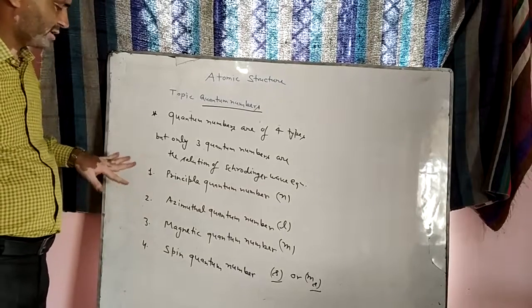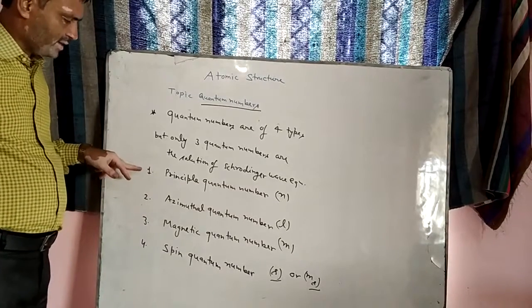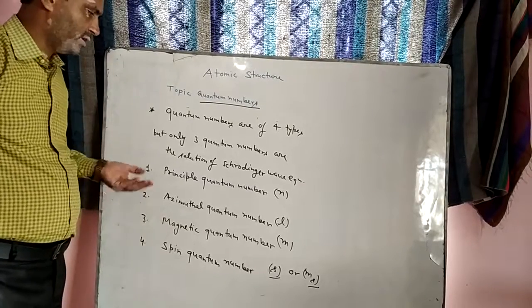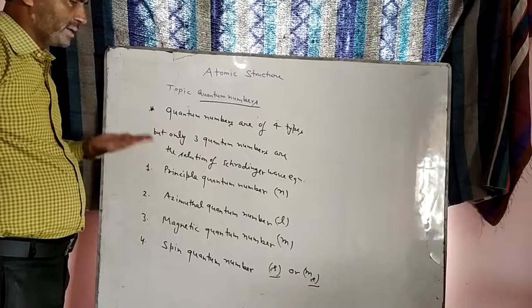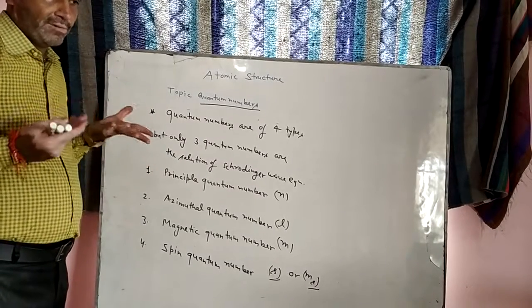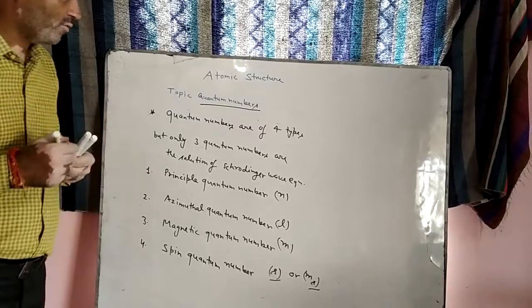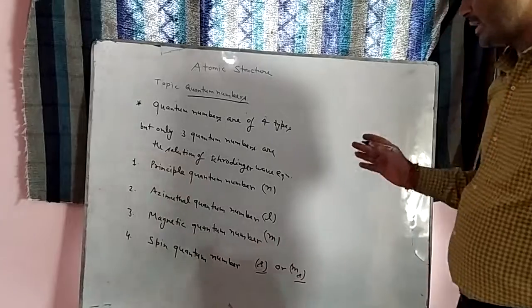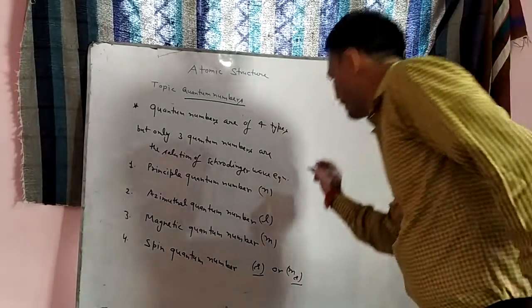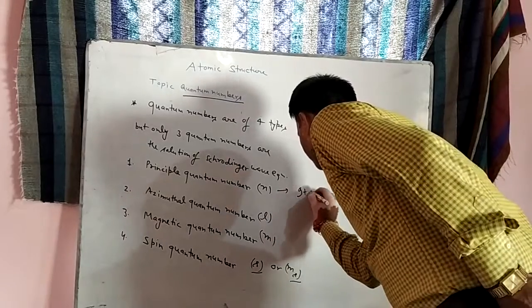These four quantum numbers denote the positions of the electron in different levels. For example, let me discuss the principal quantum number. How do you define it? It denotes the principal energy level of the electron, the main energy level. What is the significance of the principal quantum number? It defines the principal energy level.